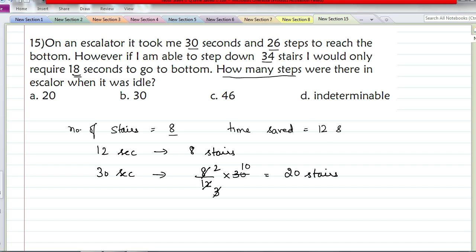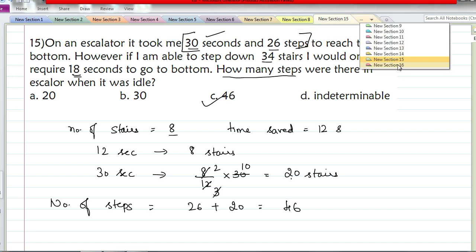Okay. See, in the first case, 30 seconds and 26 steps. He gets down 26 steps. Further, he still takes 30 seconds. So if the escalator is idle, then it takes 26 steps plus 20 stairs. So the number of steps, we are taking the first case. As per the first case, 26 steps plus this 30 seconds is equal to 20 steps, right? So 46 steps is the answer.